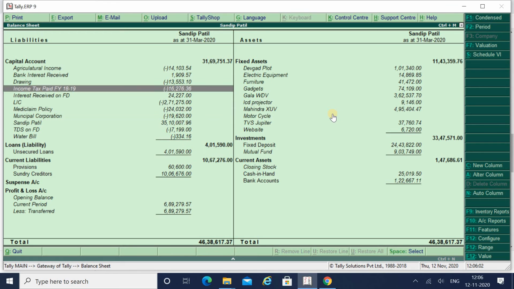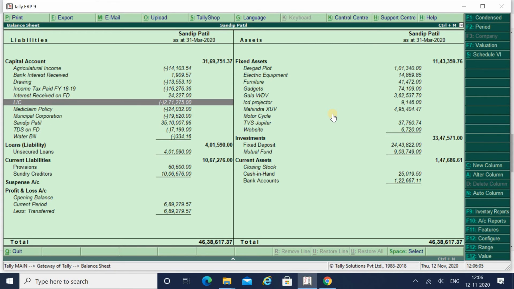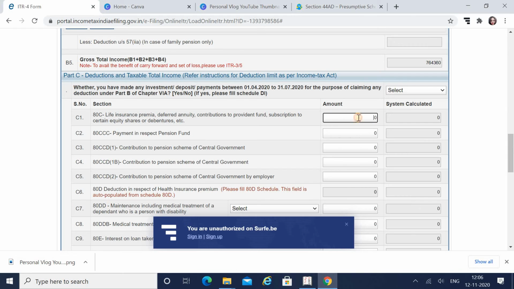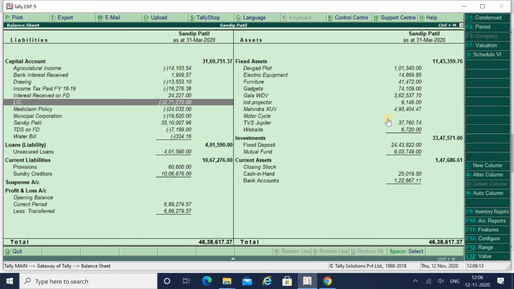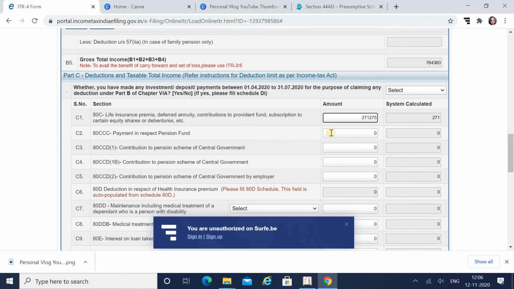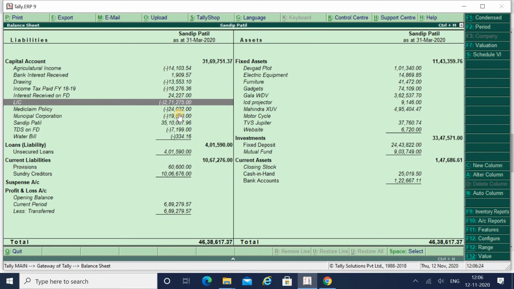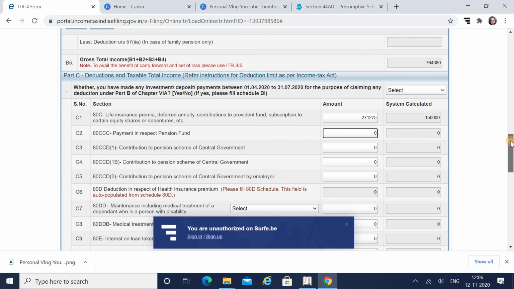Under section 80C, that is the LIC, 2,71,275, you can show the actual amount which you have paid. The system-calculated value will be the actual deduction for which you are eligible. Then I have a mediclaim policy of 24,032.